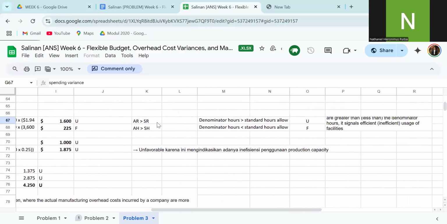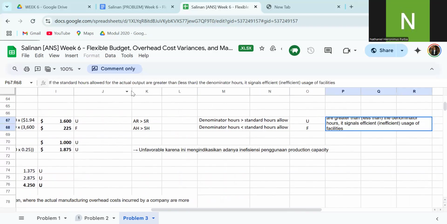If the standard hours allowed for the actual output are greater than the denominator hours, it signals efficient usage of facilities. But if they are less than the denominator hours, it signals inefficient usage of facilities.